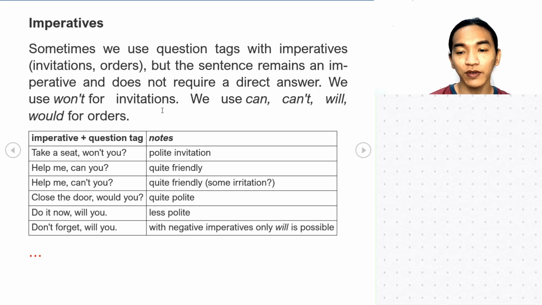Close the door, would you? Okay, this is a polite request. Do it now, will you? Less polite, or there is a force in that. Okay, and don't forget, will you? Okay, with negative imperatives, only will is possible. Okay, remember this one. If it is negative, all right, therefore we only use will for imperatives. Negative imperatives only use, okay, will for their tag questions. So I hope that is clear.